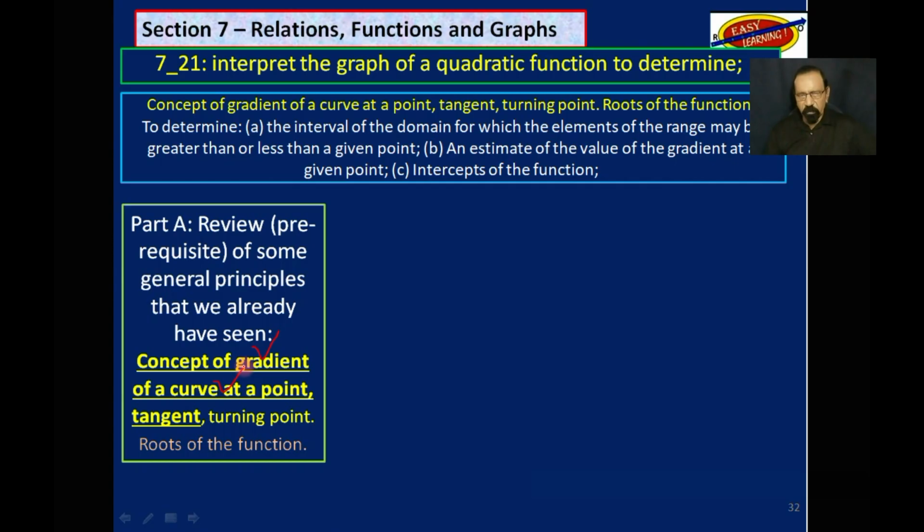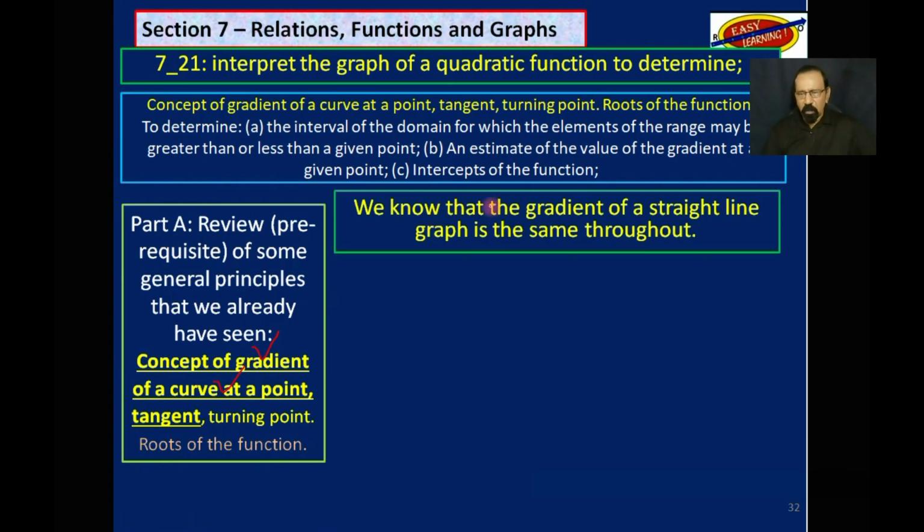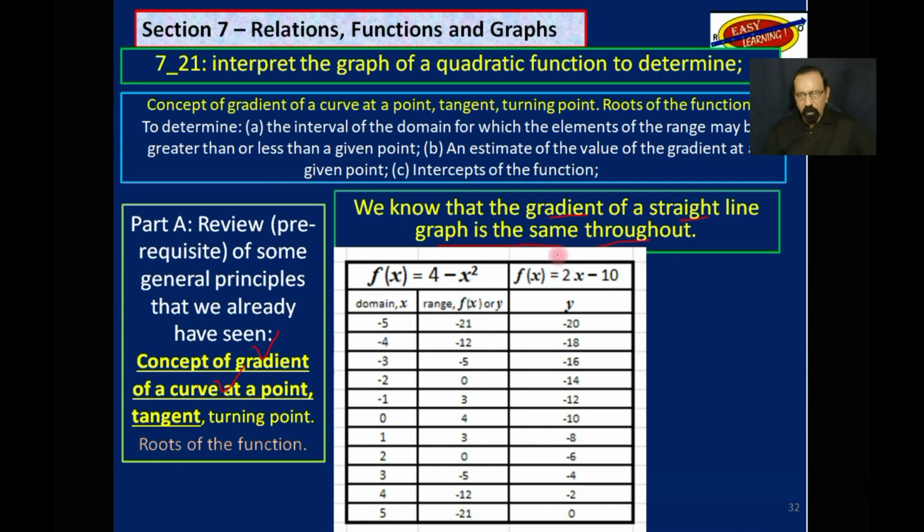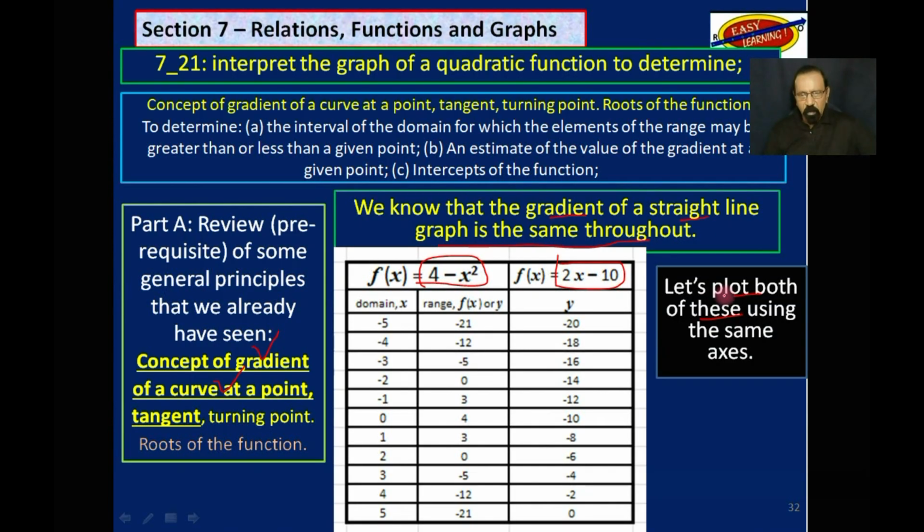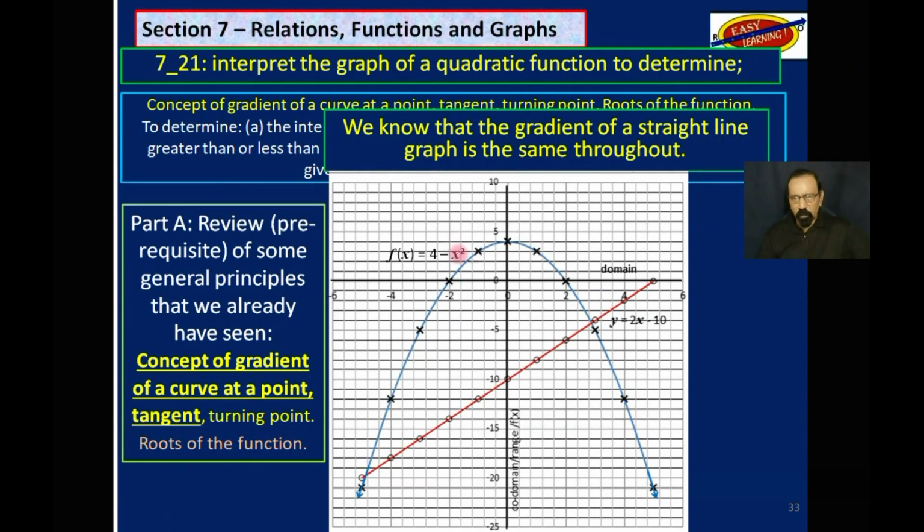Now, remember, this is review. We have done this work before. We know that the gradient of a straight line graph is the same throughout. So if you look at this straight line graph here and this quadratic graph here, you will notice that for the straight line graph, the gradient is the same throughout. Let's plot both of these using the same axis so we could compare. And this is what we get.